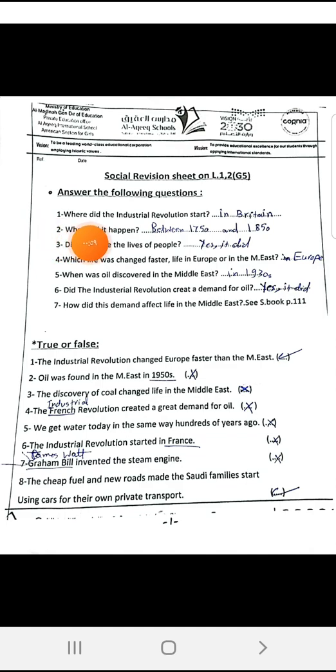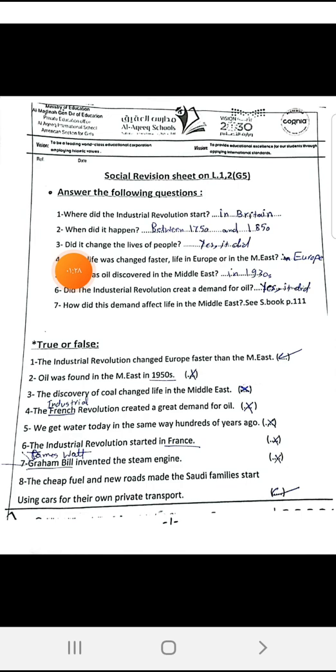Question 1, where did the Industrial Revolution start? In which country? Of course, in Britain. When did it happen? It happened between the years 1750 and 1850. During these 100 years, the Industrial Revolution happened. Of course, it did not happen in one day or in 1 month. No, it took a long time, years, until it caused the changes that were caused by it.